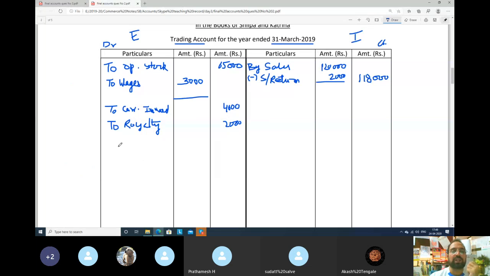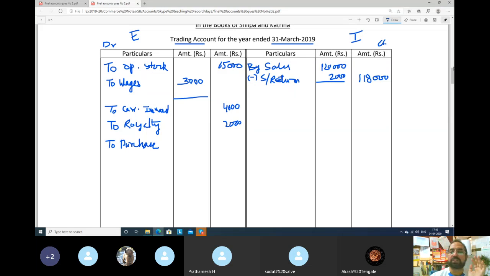Ideally, when your understanding is at a higher level, I will teach you how to take purchase a little above, after opening stock. But no problem, if you take purchase here also, your marks will not be deducted. It's okay. Purchase is related to the factory.